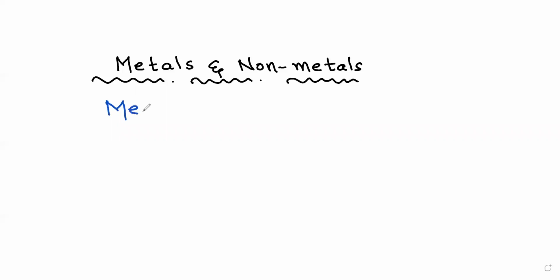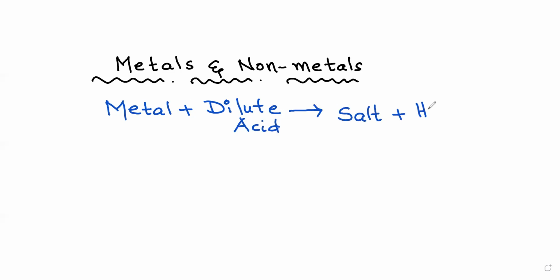The next is every metal when it reacts with a dilute acid. We need to make the acid very dilute. Then we get the corresponding salt plus hydrogen gas. This reaction we have already learned in our acids, bases and salts: acid reacts with metal to release hydrogen gas. So almost all the metals will react with dilute acids to give salt plus hydrogen.